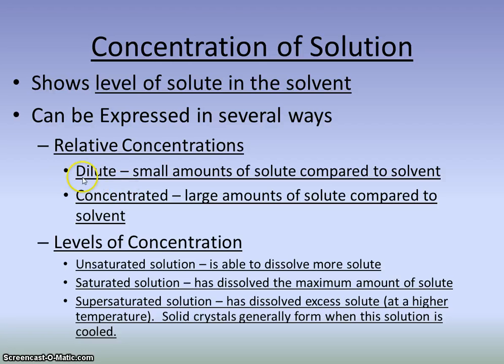So a dilute solution has small amounts of solute, and a concentrated one has large amounts. Our concentrated orange juice has large amounts of orange juice and very little water, and when we put that into more water, it will be a more dilute mixture because there will be more solvent.